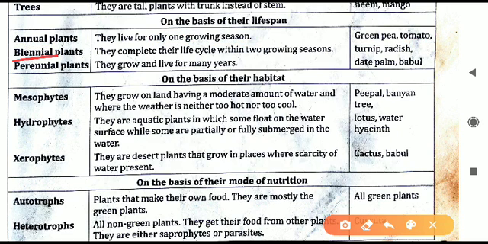Next is biennial plant. They will complete their life cycle within two growing seasons. After two seasons the plant will die. That is turnip and radish. Both are examples of biennial plants.